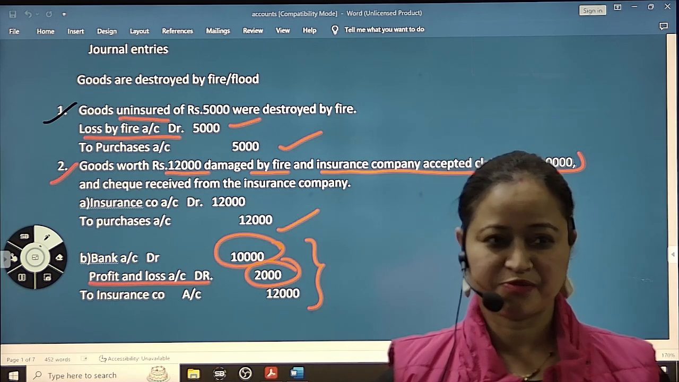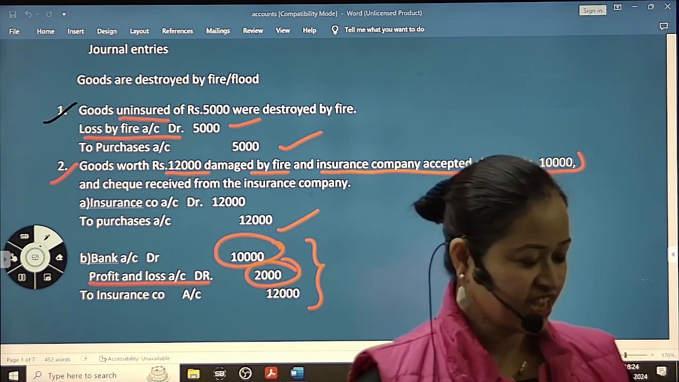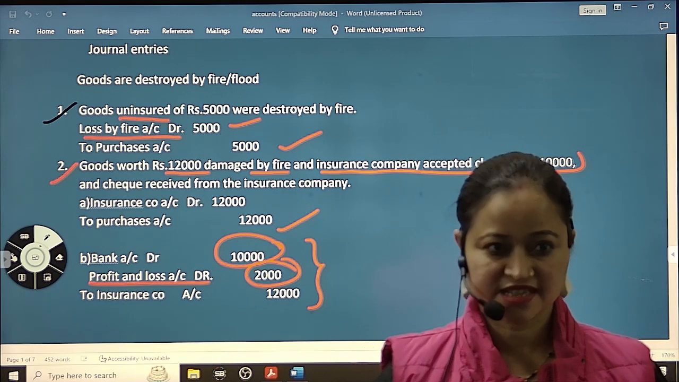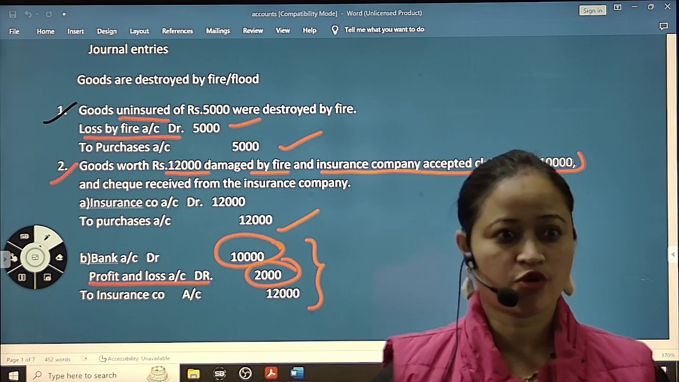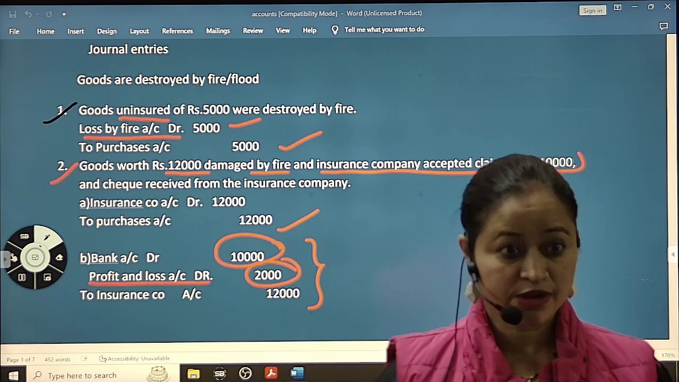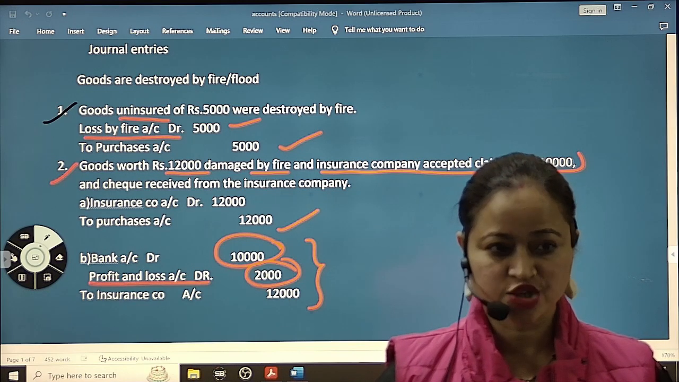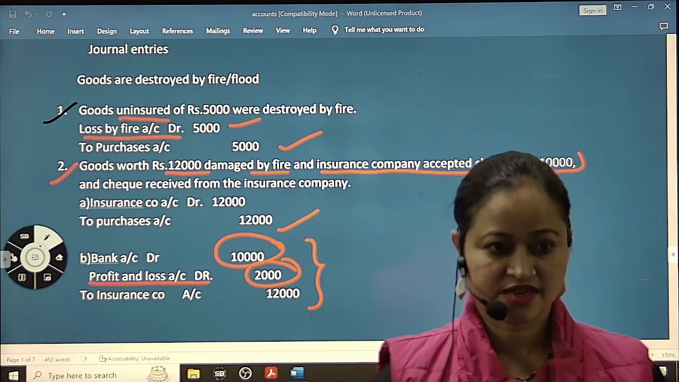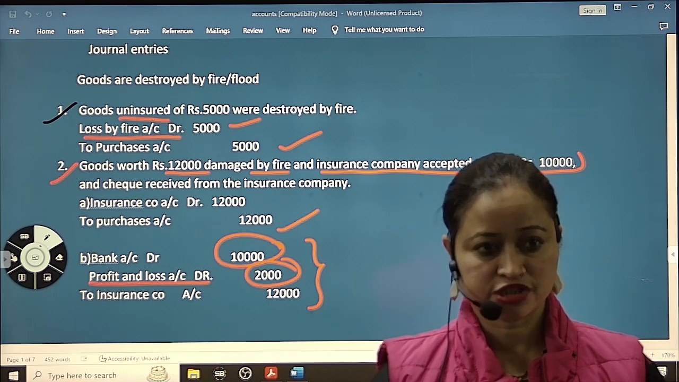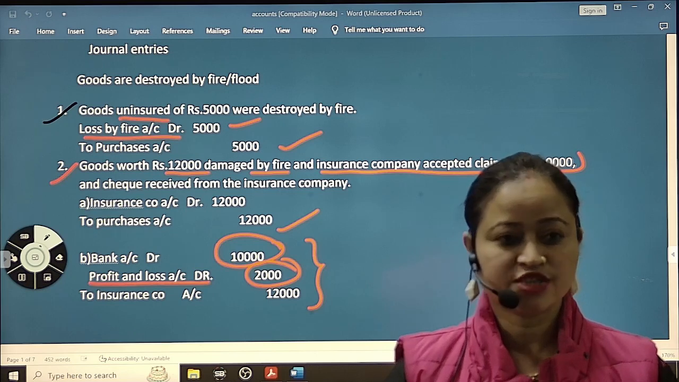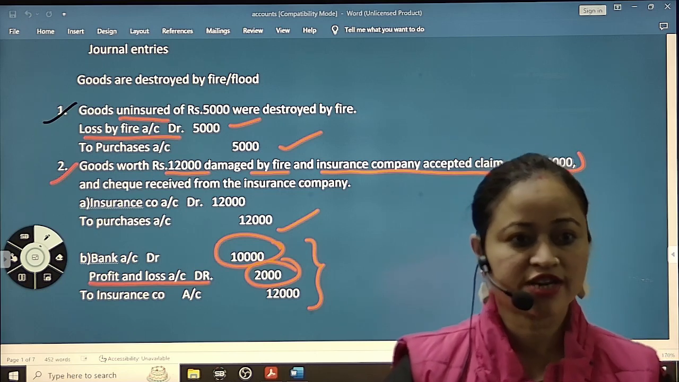No. How come it will be profit? If you have insured, suppose you have goods worth rupees 1 lakh. You will be insuring only for 1 lakh. No, you cannot insure it for 1,20,000, because your goods, whatever you have purchased, your stock and raw material, are worth 1 lakh, which means you will be insuring only for 1 lakh.